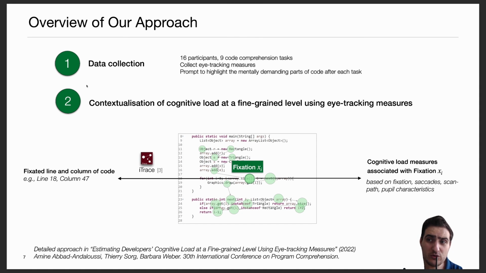Then we proposed a novel approach allowing us to associate each fixation with the cognitive load measures collected in its temporal vicinity. And these measures are, of course, based on fixation, saccade, scan path, and pupil characteristics. We applied our approach on source code snippets similar to the one you can see here, but of course our approach is also applicable to large source code, which reflects realistic settings.